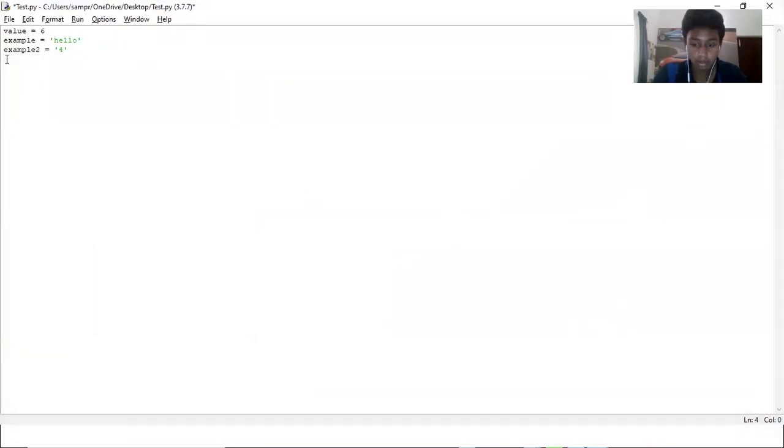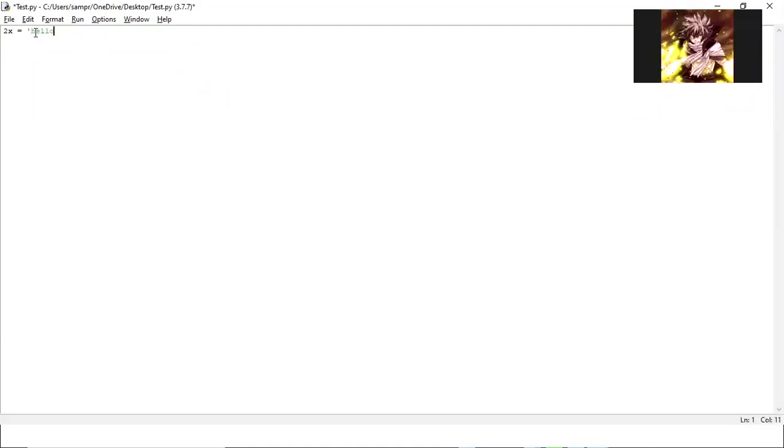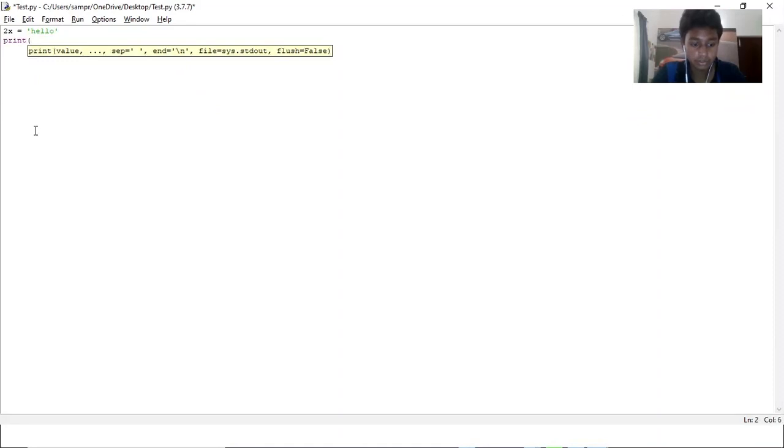For example, a variable cannot start with a number. So if you put 2x, it starts with 2. If you try to run this, 2x is equal to low. Now if you try to print this 2x as a variable, it'll find this variable and print this. It should work, right?